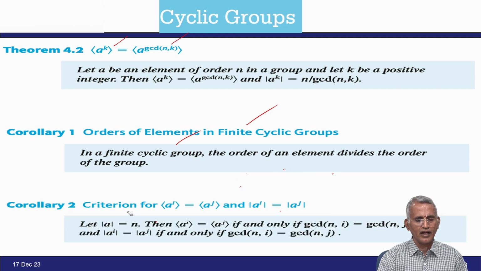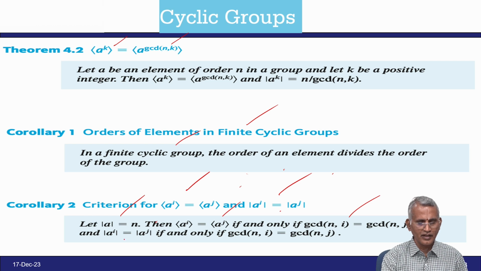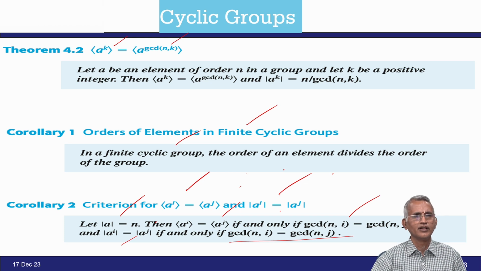Next corollary, we have a criteria for generators AI and AJ. Therefore the cardinality of AI and the cardinality of AJ are equal, as we just saw. 1, minus 1, I, minus I: I is a generator, minus I is a generator, having the same order. So, the cardinality of A equals n, therefore AI and AJ generate the same subgroup if and only if the GCD of n comma i equals the GCD of n comma j.